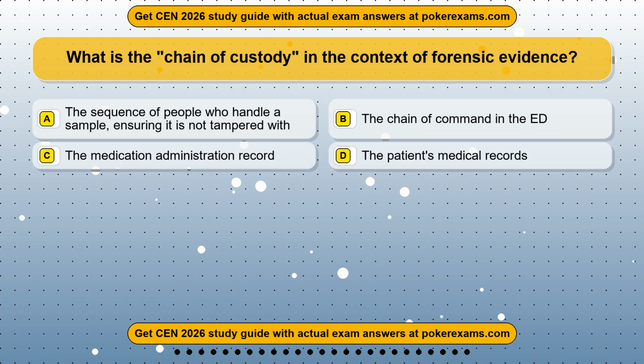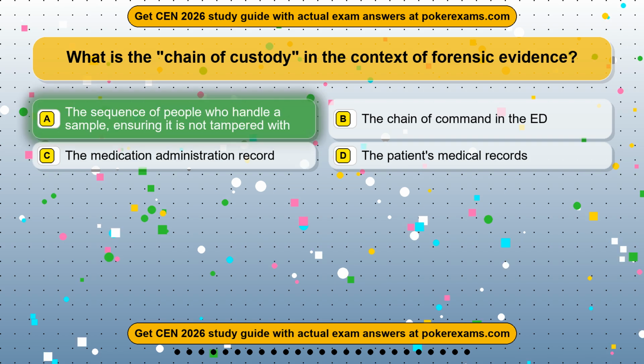Question 5. What is the chain of custody in the context of forensic evidence? Option A, the sequence of people who handle a sample, ensuring it is not tampered with. Option B, the chain of command in the ED. Option C, the medication administration record. Option D, the patient's medical records. The correct answer is option A, the sequence of people who handle a sample, ensuring it is not tampered with.